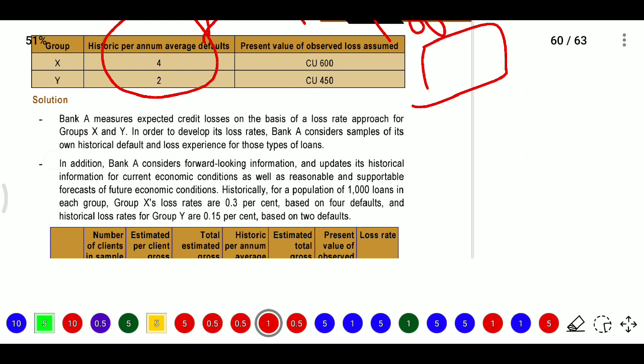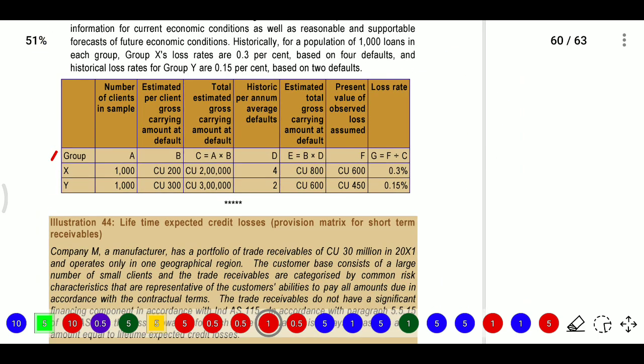So we take the number of clients, X and Y with 1000 each, and per client 200 and 300, and the defaults already provided, 2 lakhs and 3 lakhs. This is historical, based on past experience. So we need a new rate by observing the market.